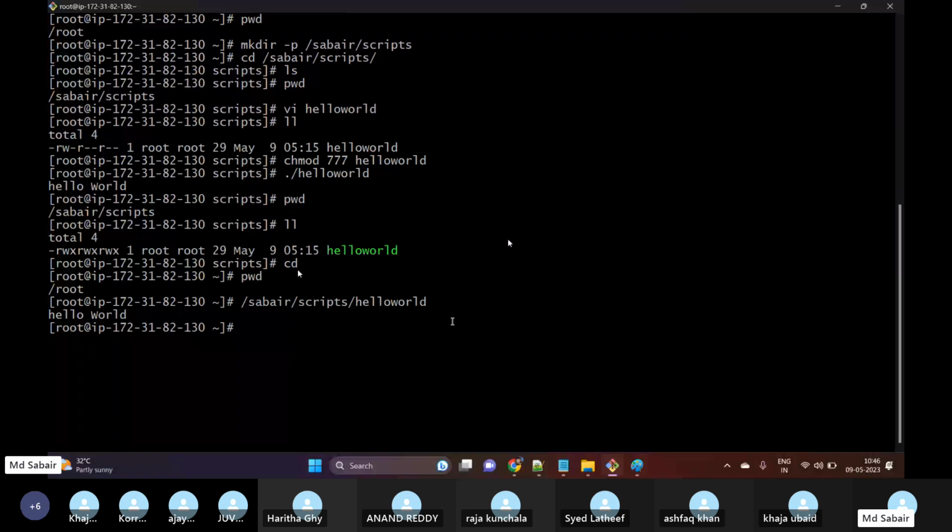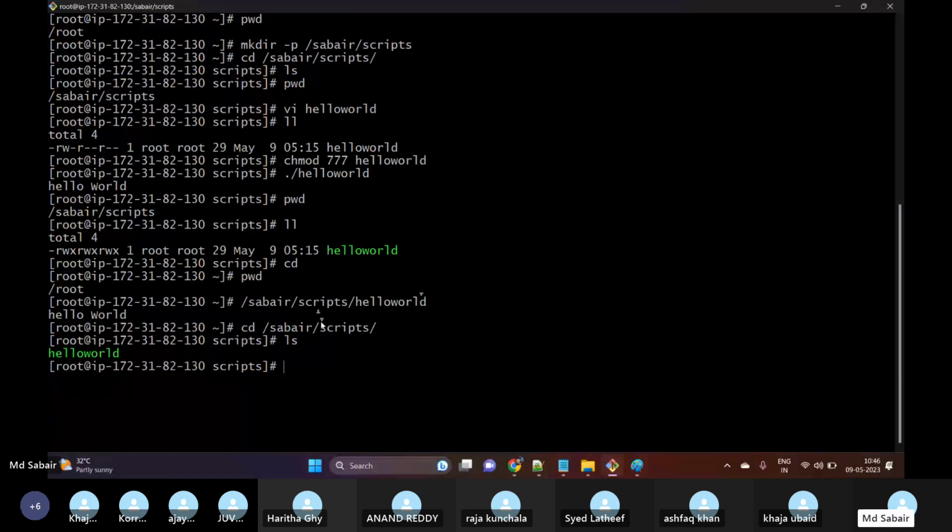If I am at the root location and I execute the script by passing the directories and then the script name, it means that I am using the absolute path. If I move to the location where my script is actually available and then execute it, it means that I am at my relative path.